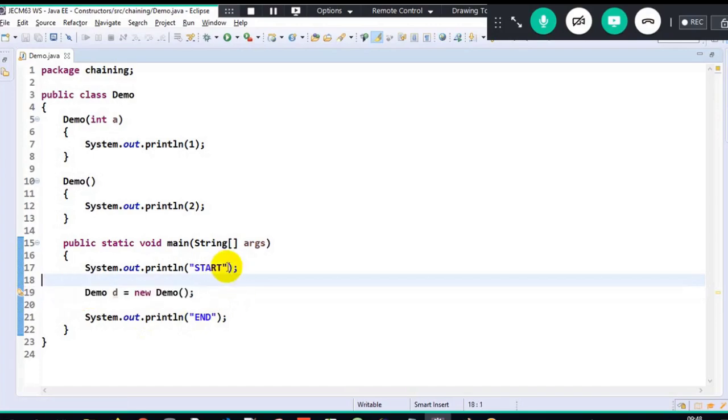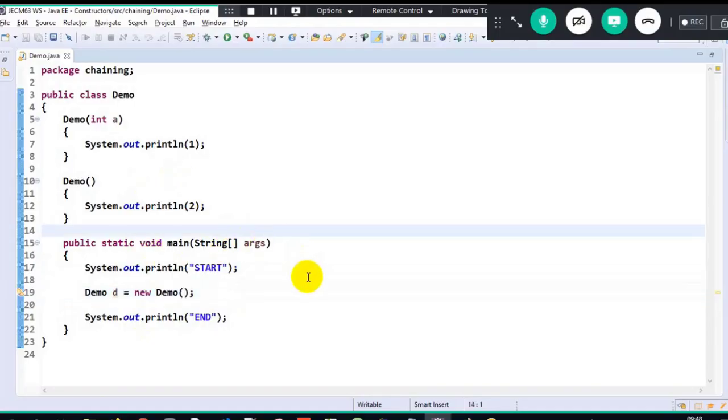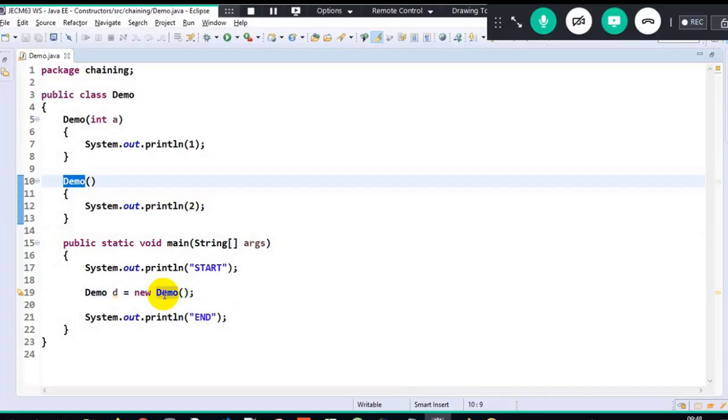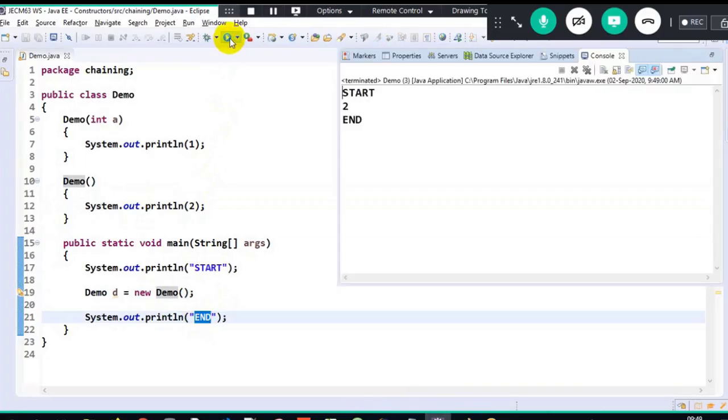Okay, now what will be the output? Sir, start, then a constructor will get executed. But which constructor will get executed? Press control on your keyboard, hover on the constructor call, click on the constructor call. Look, where is the control taking? The control is taking to the second constructor, wherein I will print 2. Control comes back, end here. So the output is start, 2, end. I got the output as start, 2, end. This is how we are invoking the constructor.